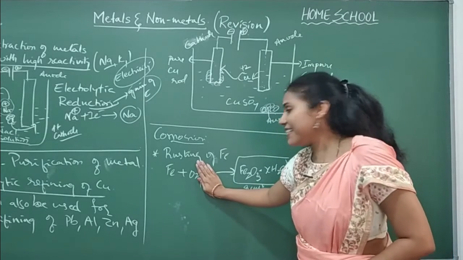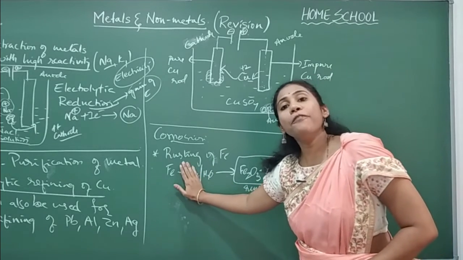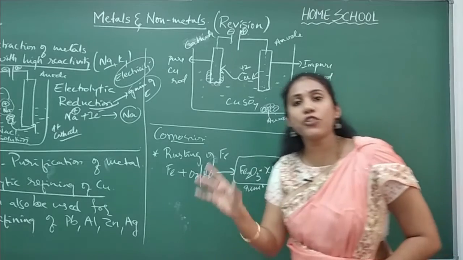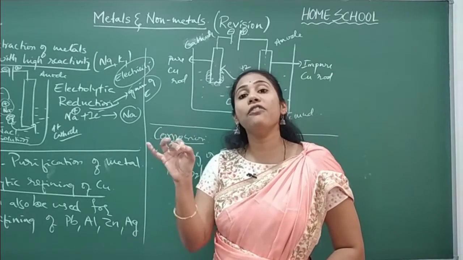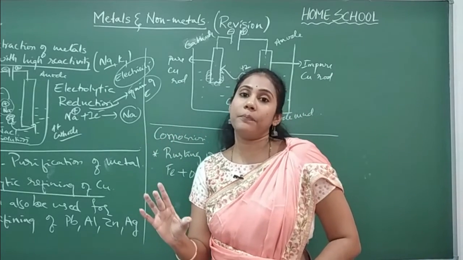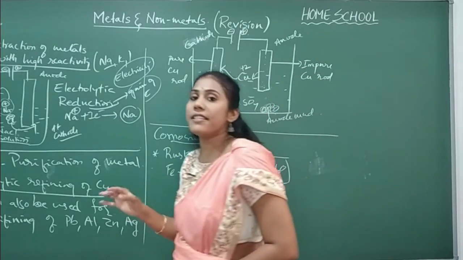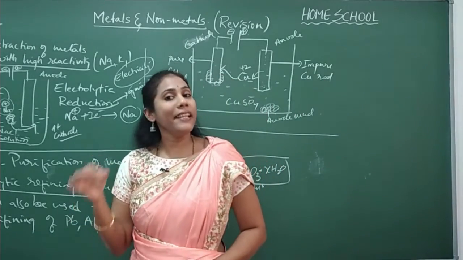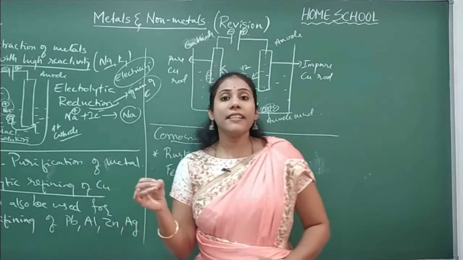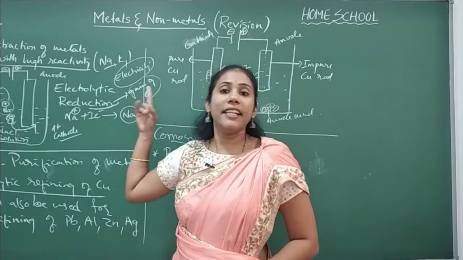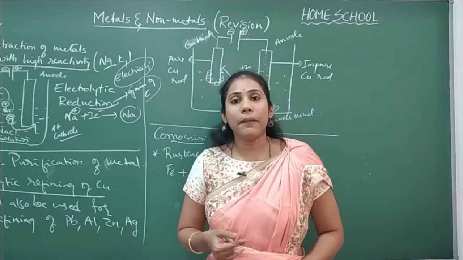Only if air is there, no rusting. Only if water is there, no rusting. Both air and water should be there to observe the rusting process on iron. And if you want more detailed aspects about this concept, I have clearly explained the experiment that is mentioned in our textbook. You can follow the link that is popping up above.